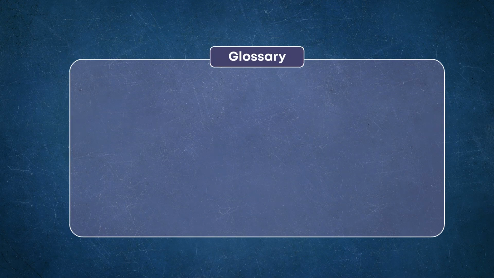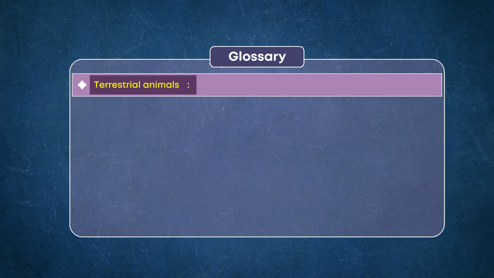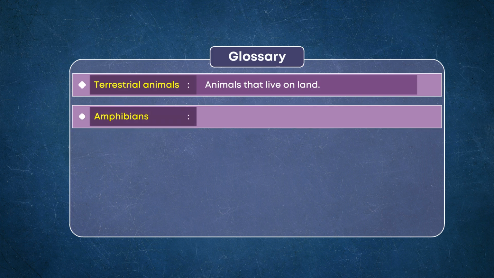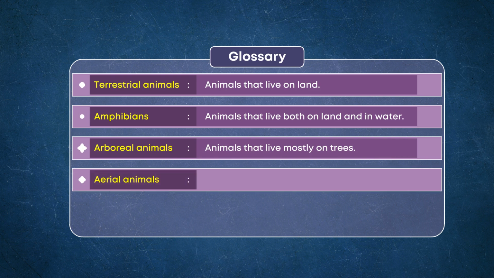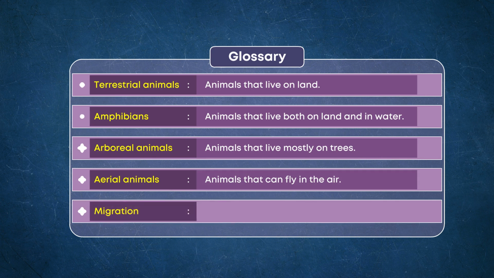Glossary. Terrestrial animals. Animals that live on land. Amphibians. Animals that live both on land and in water. Arboreal animals. Animals that live mostly on trees. Aerial animals. Animals that can fly in the air. Migration. The seasonal movement of animals.